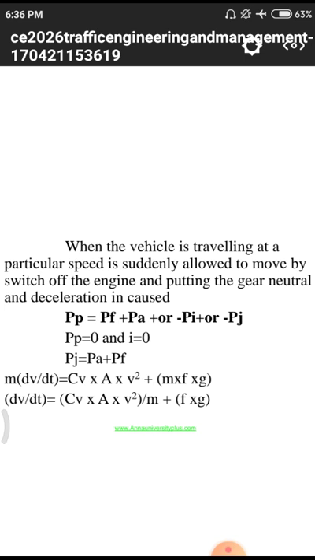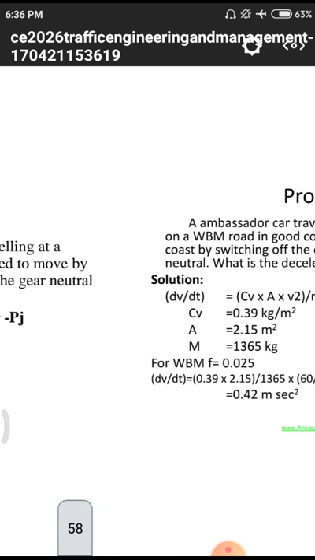Putting the gear in neutral causes deceleration, so all those factors also involve some mass deceleration. That means the vehicle is not in a position to move, so some mass deceleration will take place, so that P_p is equal to P_f plus P_air minus P_i or minus P_j. Those things we will discuss in the next slide.